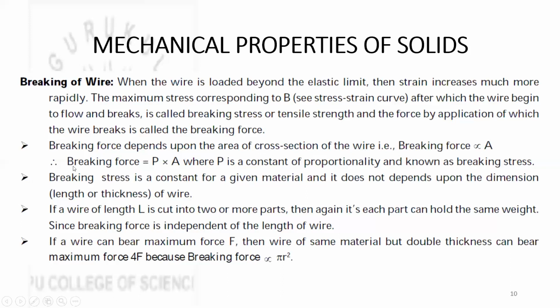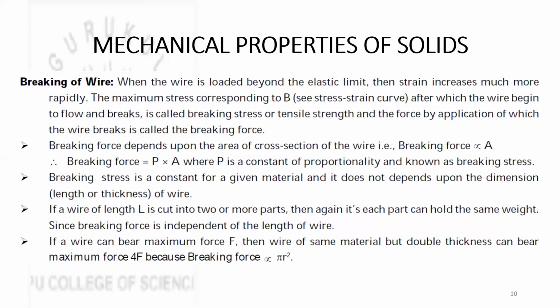That is why here we are writing breaking force is proportional to area, or we can also write breaking force is equal to P into A. P is a constant of proportionality. It is also called as breaking stress. Breaking stress is constant for a given material and it does not depend on the dimensions of the wire. This you need to keep in mind. Breaking stress is constant for a material. Means you may have a thin rod of copper or thick rod of copper, breaking stress is fixed for them.